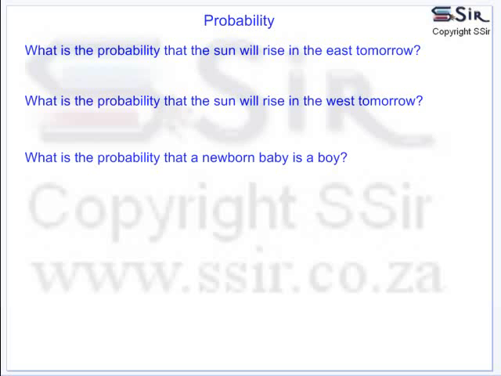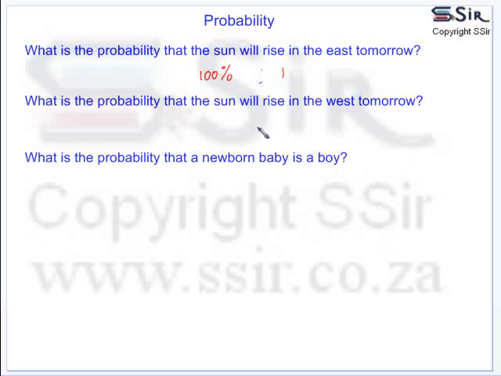Probability. What is the probability that the sun will rise in the east tomorrow? This is definitely going to happen, so therefore we can say it is 100%. Also, we can say that the probability that it will happen is definitely 1.